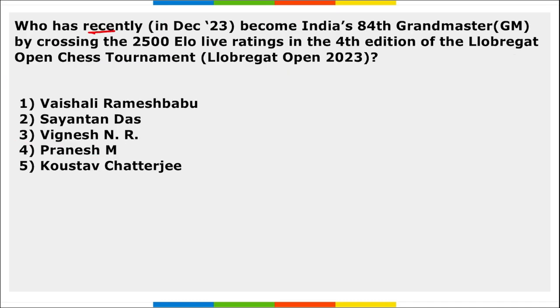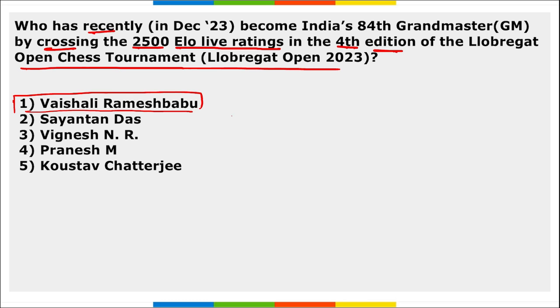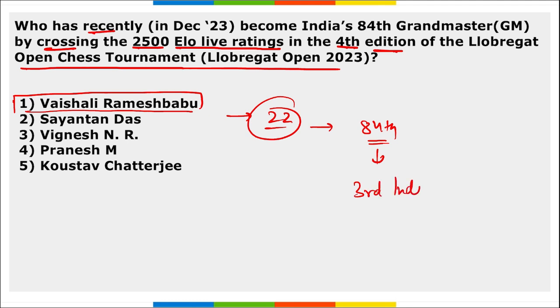Next, who has recently become India's 84th Grandmaster by crossing 2,500 ELO live ratings in the 4th edition of the Open Chess Tournament, that is Lobgrat Open 2023? Who is she? Vaishali Ramesh Babu. Correct. And she is 22 years of age. She became the 84th Grandmaster. Correct. Mark this. And she is the third Indian female Grandmaster of India. Correct. After Koneru Hampi and Harika Dronavalli.